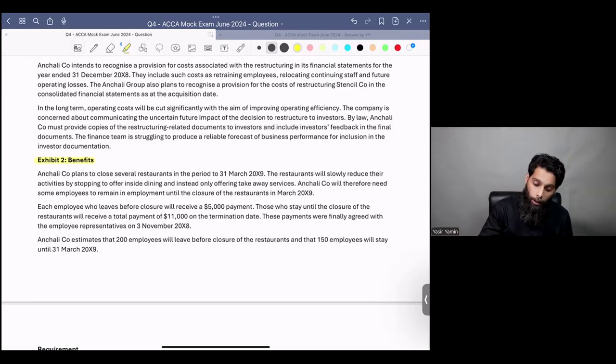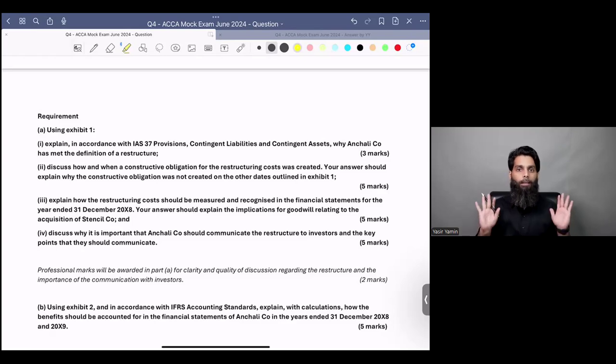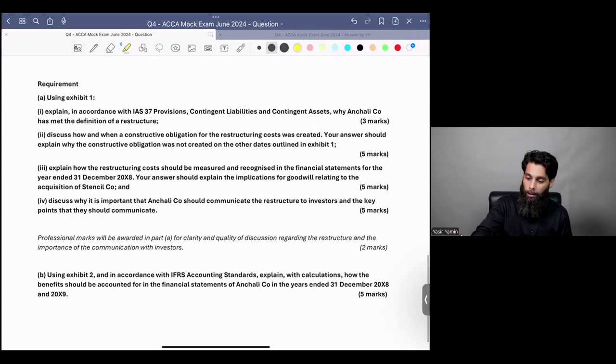You go to the requirement tab and see the first few requirements. At least see the first part. Do not read the complete requirements as of yet. If you see the whole requirement structure, you can see there are many requirements given in front of you. So overall, this is a 25 mark question, and under it there are two parts, part A and B.